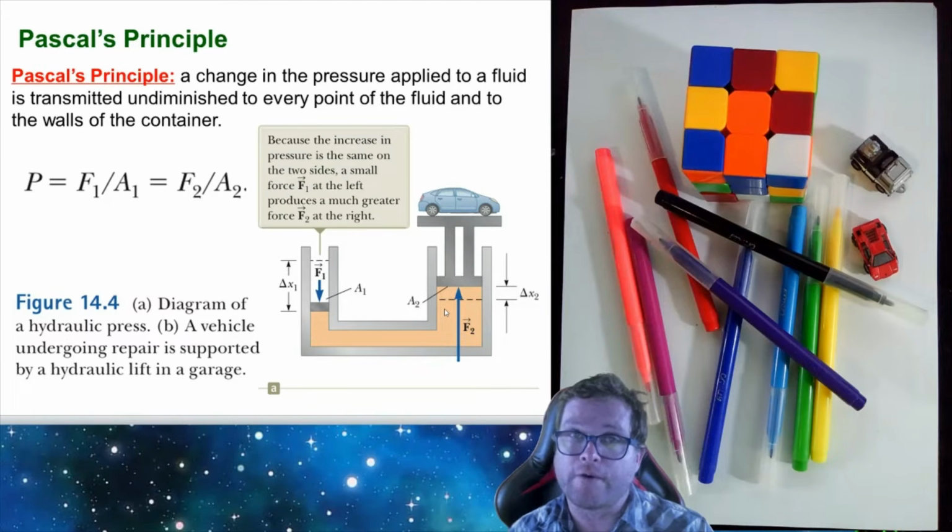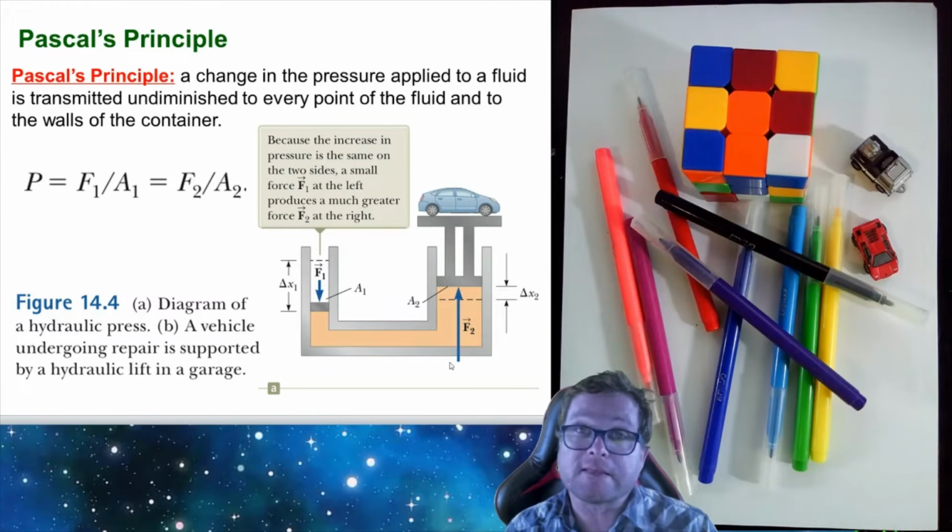The ratio of the two is going to be the same. So because the pressure is the same everywhere, we have a small force applied to a small area, resulting in a large force applied to a large area. And this actually allows the mechanic to lift this car. This hydraulic lift system almost magnifies his force. He applies a small force in, but he gets a large force out as a result of Pascal's principle.